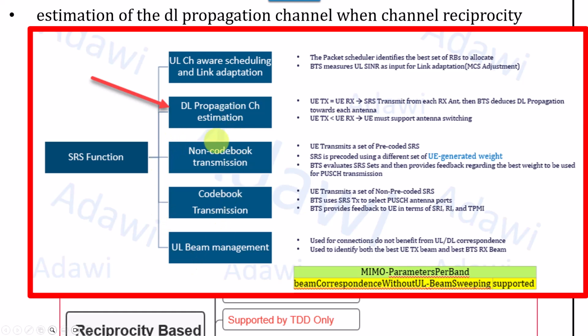The next three parts will be covered in the next session, related to uplink beam management and something called non-codebook transmission and codebook transmission. This is more about uplink beam management in general and uplink beamforming, including the PUSCH, which is the physical uplink shared channel, and beam management in general. So this will be covered in the next session.